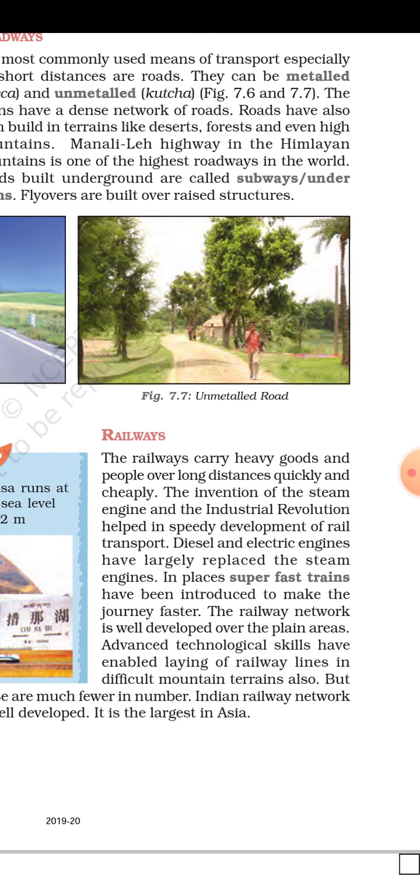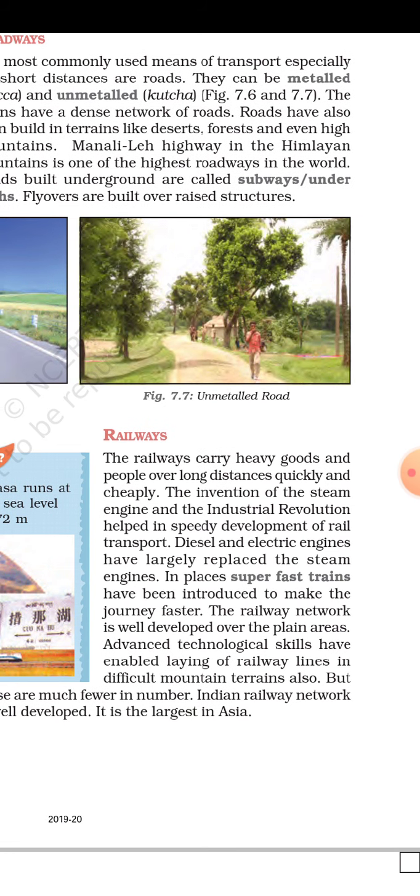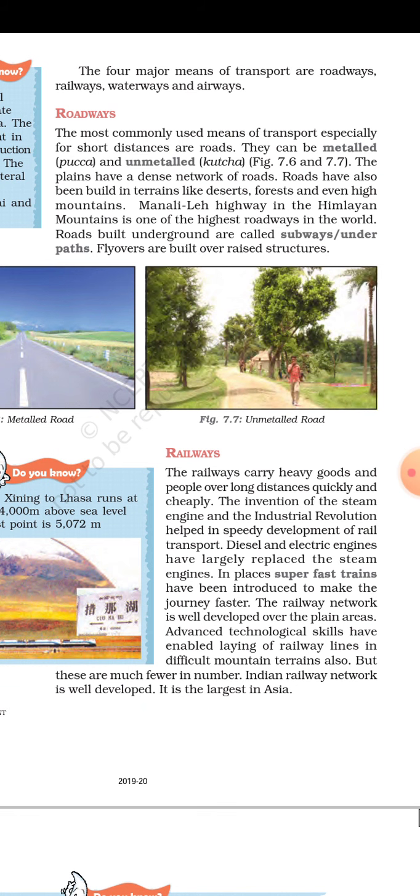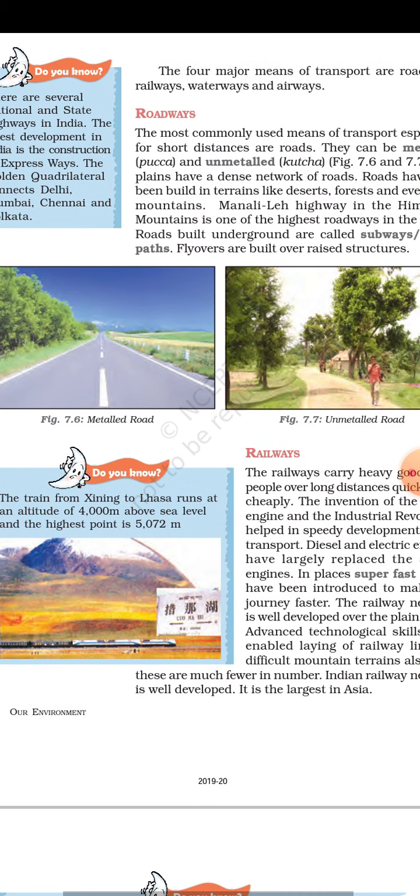In places, super-fast trains have been introduced to make the journey faster. The railway network is well developed over the plain areas. Advanced technological skills have enabled the laying of railway lines in difficult mountain terrains also, though these are much fewer in number. The Indian railway network is well developed. It is the largest in Asia.